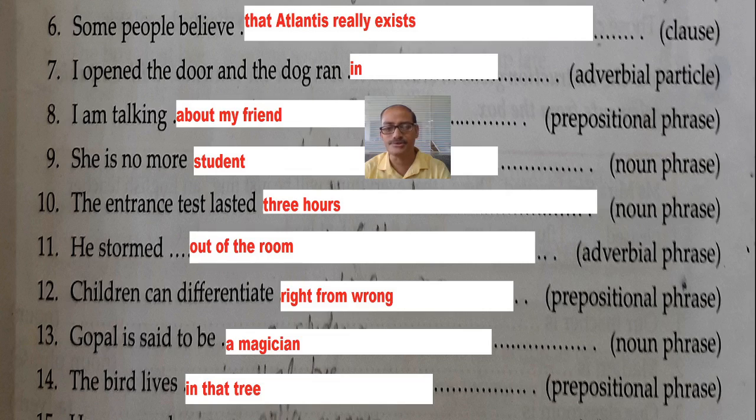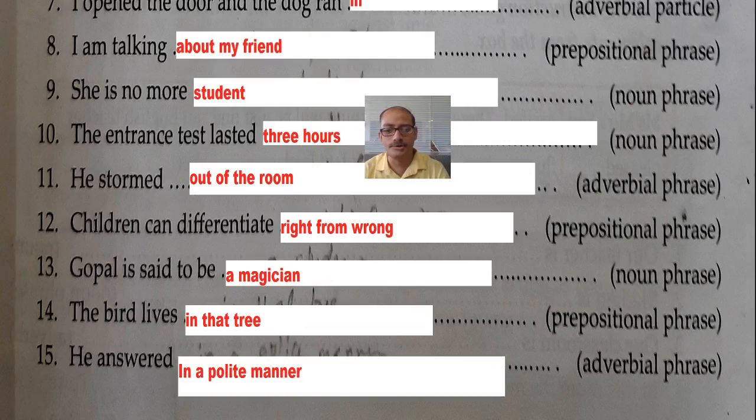In is a preposition, and then in that case, in that tree is added, so it is a prepositional phrase. He answered in a polite manner. Adverbial phrase. In what manner? So it is the adverbial phrase indicating the manner, in a polite manner.